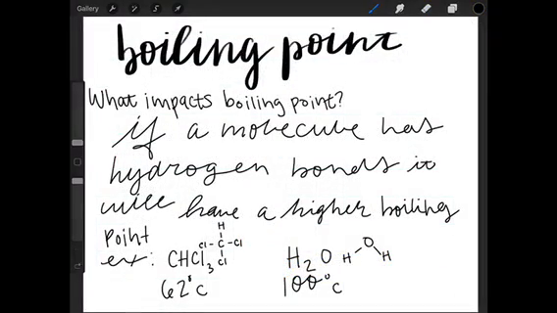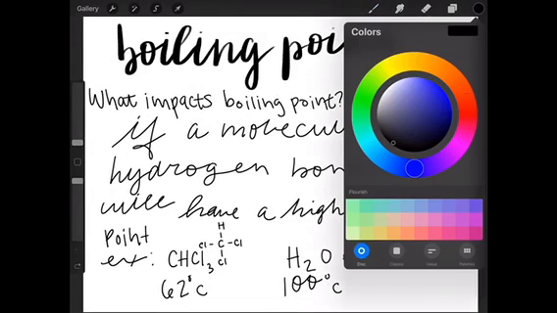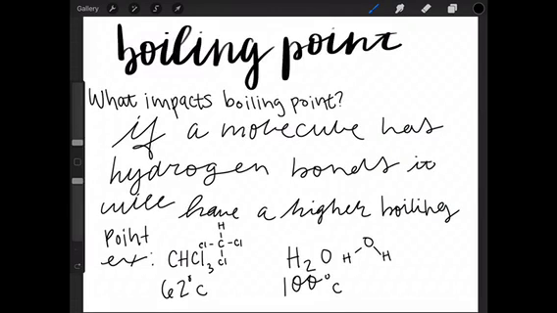Okay, now on to boiling point. There are a few ways that intermolecular forces impact the boiling point. So, if a molecule has hydrogen bonding, it will have a higher boiling point because hydrogen bonds are stronger than the other ones. So, over here, you see that we have CHCl3, also known as chloroform. Its boiling point is 62 degrees Celsius versus H2O, which has two hydrogen bonds, and its boiling point is 100 degrees Celsius because it has two hydrogen bonds, while CHCl3 has none.